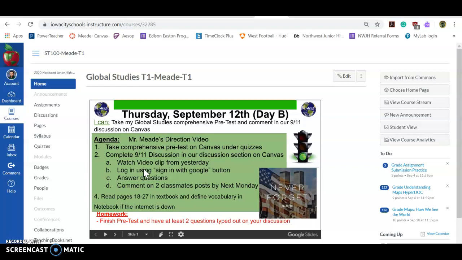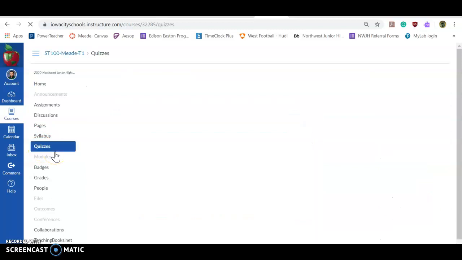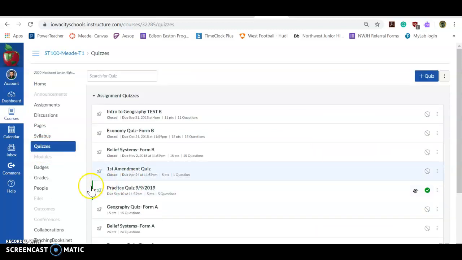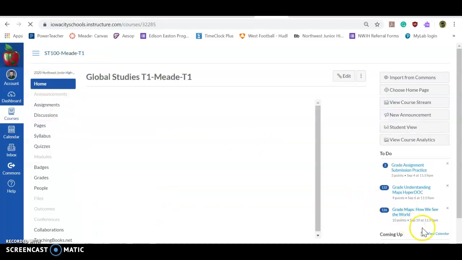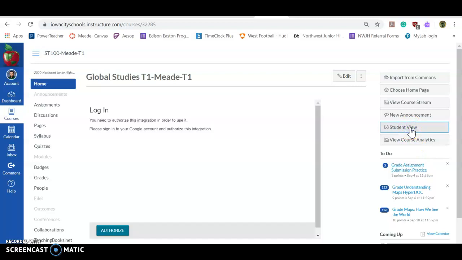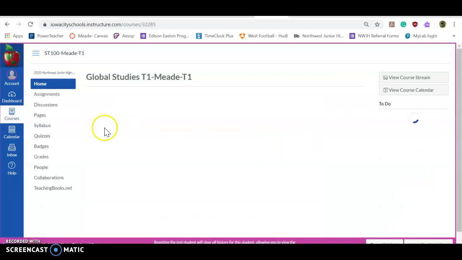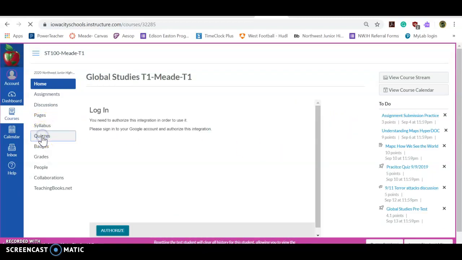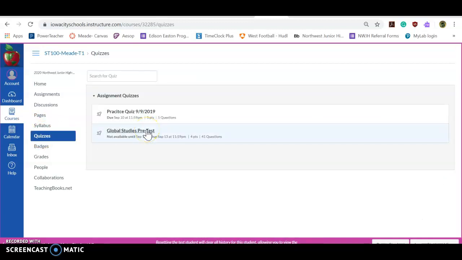So one thing I want us to do next is walk through how to get the quizzes on Canvas. You log in, you get to your dashboard, you click on My Class. You will not see any of this. In fact, I'll give you the student view real quickly just so you can see exactly what I will see here. Under Quizzes, what you're going to see is Global Studies Pretest.